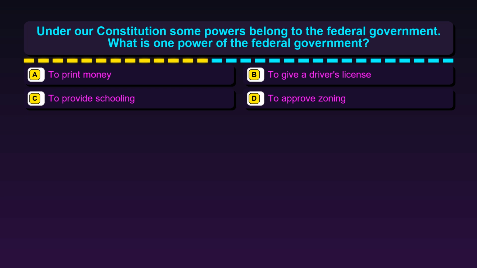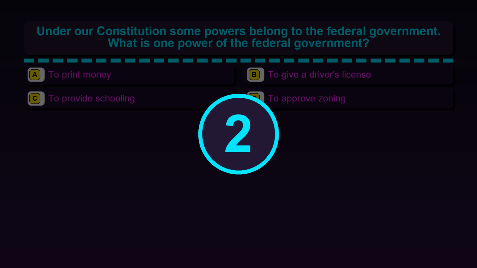Option A. To print money. Option B. To give a driver's license. Option C. To provide schooling. Option D. To approve zoning.